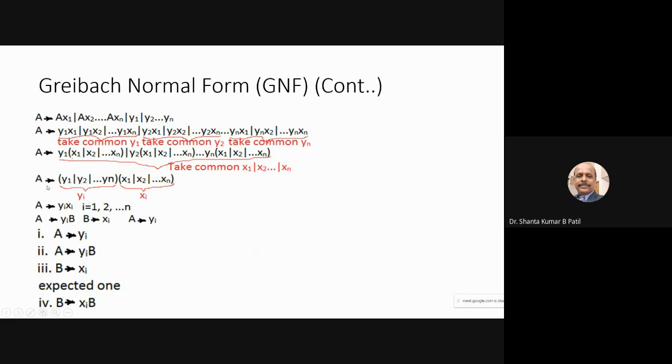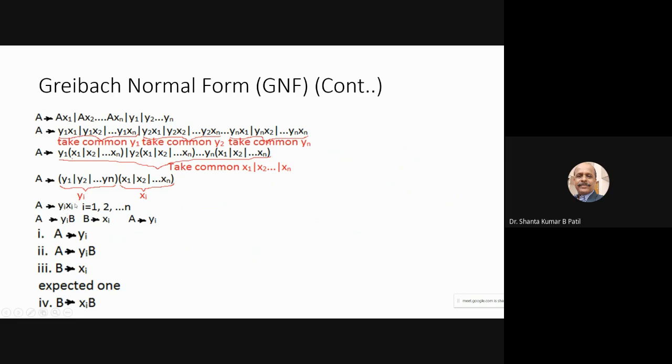Replace this A derives by yixi, where i is equal to 1 to n. You can simplify these equations like this. A derives yi, where i is 1 to n, followed by xi, where i is 1 to n. So this is not in the Chomsky normal form. Sorry, it is not in the Greibach normal form.